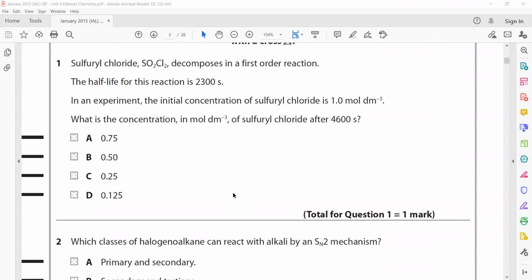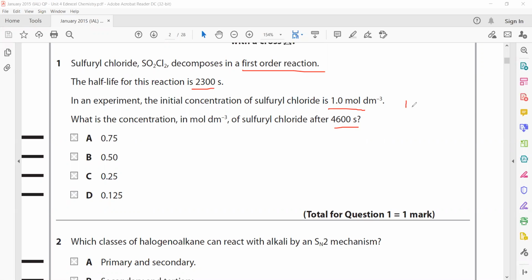The first one: sulfuryl chloride, SO2Cl2, decomposes by first order. For first order, the half-life is constant. The half-life of this reaction is 2300 seconds. We have an initial concentration of 1 mole. We need to find the concentration of sulfuryl chloride after 4600 seconds.